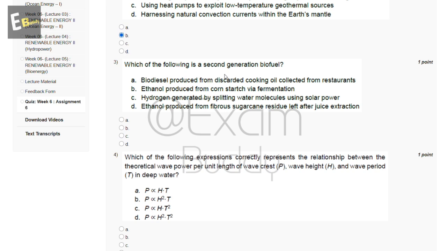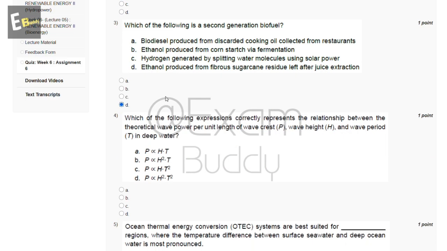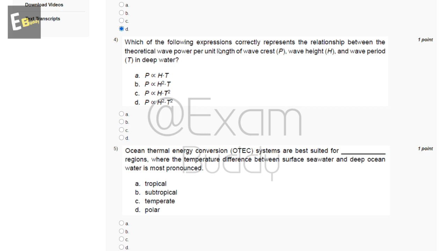Which of the following is a second generation biofuel? So, these are the options, and the answer of our third question is D, ethanol produced from fibrous sugarcane residue left after juice extraction. Now, the fourth question is, which of the following expressions correctly represents the relationship between the